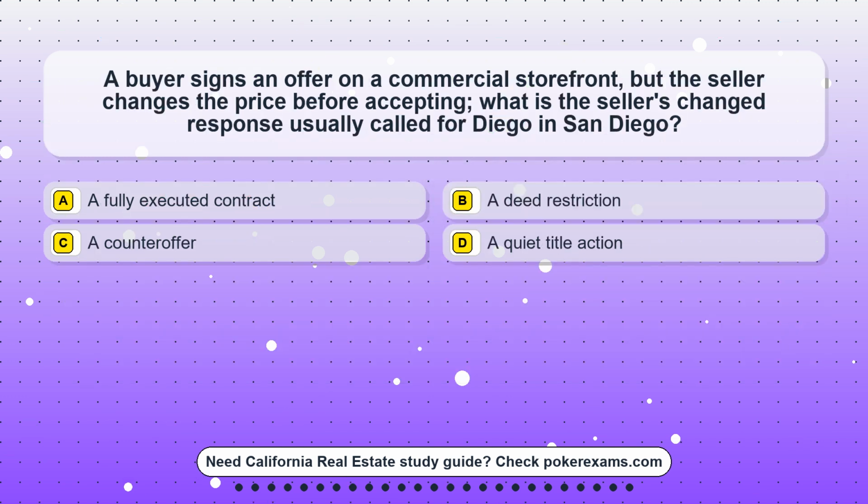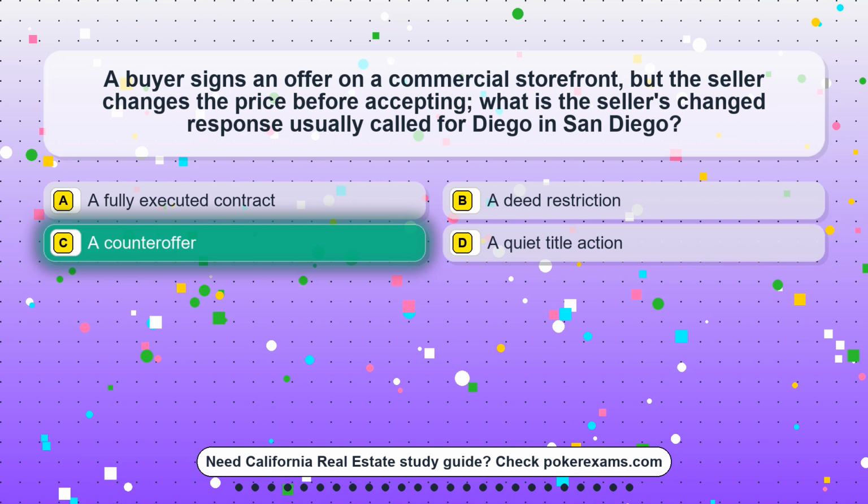Question 5. A buyer signs an offer on a commercial storefront, but the seller changes the price before accepting. What is the seller's changed response usually called for Diego in San Diego? Option A. A fully executed contract. Option B. A deed restriction. Option C. A counteroffer. Option D. A quiet title action.